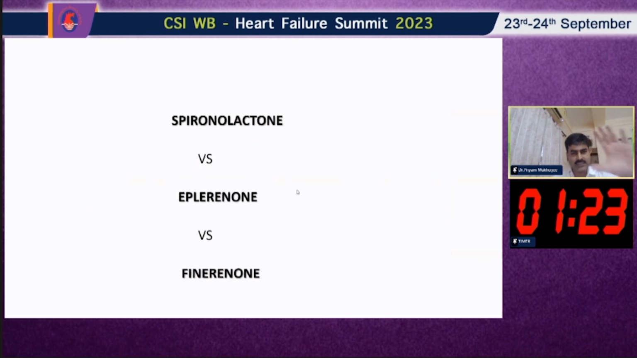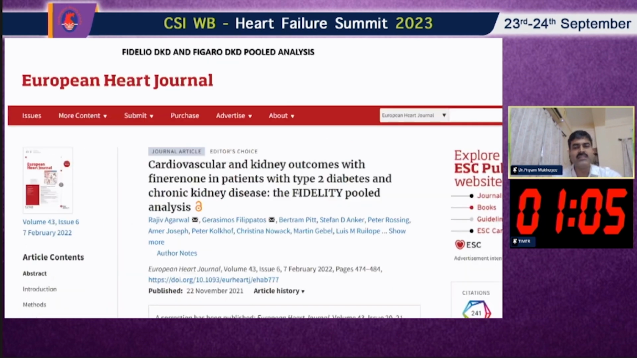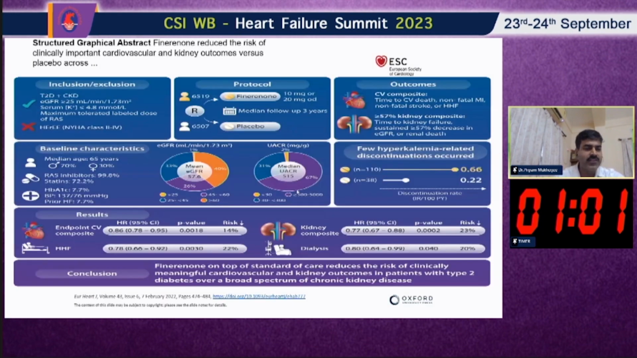Now just the last 2 slides, we just finish with the finerenone group. This is the non-steroidal aldosterone antagonist MRA. They have a very low affinity for sex hormone steroid receptors and very high affinity for the mineralocorticoid receptor. And this is the FIDELITY analysis, and they showed a significant benefit in terms of cardiovascular events and in terms of the kidney composite outcome. So this is a good molecule.